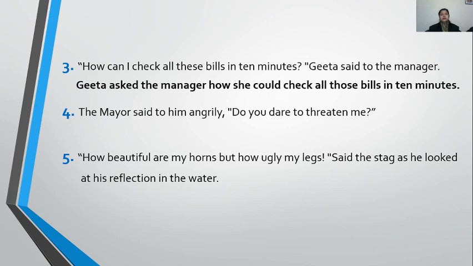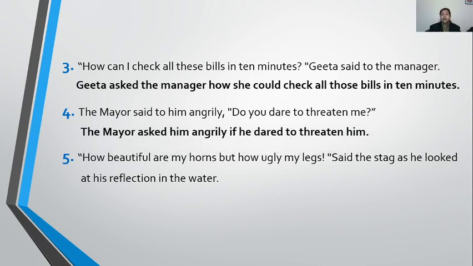Now next is, the mayor said to him angrily, do you dare to threaten me? Again it is interrogative, beginning with an auxiliary. Okay, so it will be the mayor asked him angrily if. The sentence is beginning with an auxiliary, so I need a connector. I have used if. The mayor asked him angrily if he dared to threaten him.